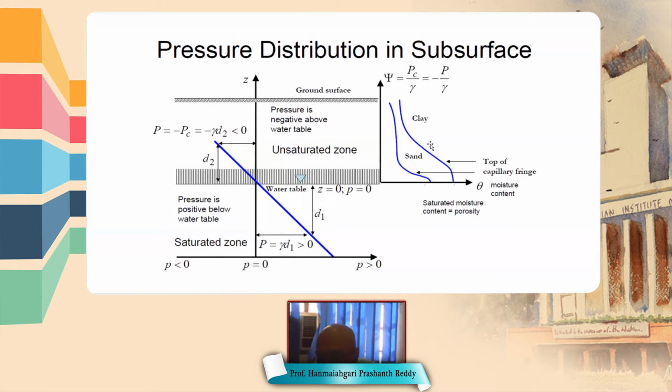We can see that there are two types of soil medium, sand and clay. So we can see that the suction pressure in clay is higher than suction pressure in sand.